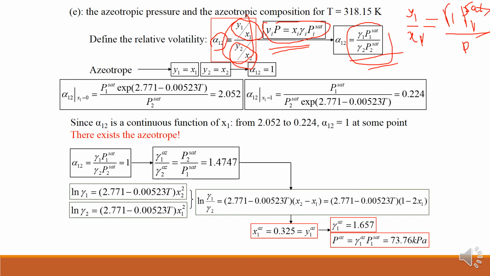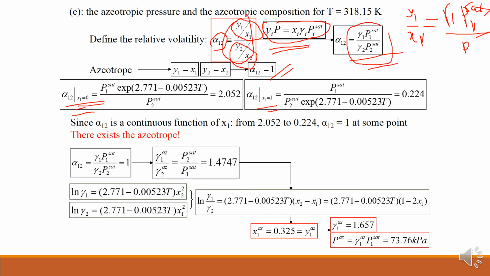So an azeotrope is possible when y1 is equal to x1, that is y2 is equal to x2, and in that case alpha 1 2 is equal to 1, right? So what you will do then is apply the check. How can we do this? We will calculate alpha 1 2 at x1 is equal to 0 and alpha 1 2 at x1 is equal to 1. That means we will check the entire range of this composition. When I am considering x1 is equal to 1, then P1 saturated we already have, and P2 saturated we already have at this condition.